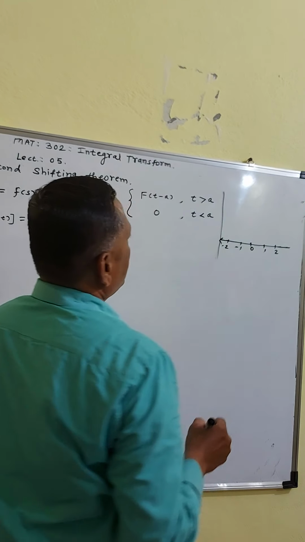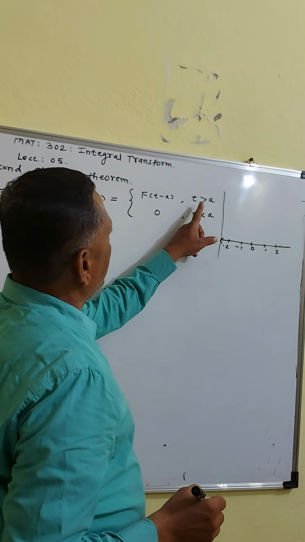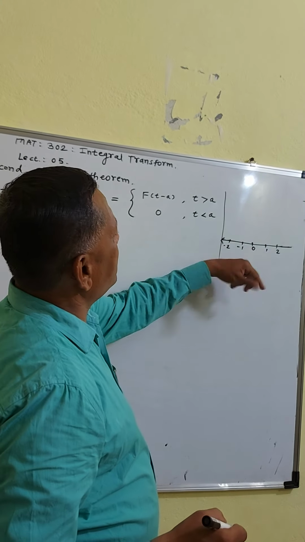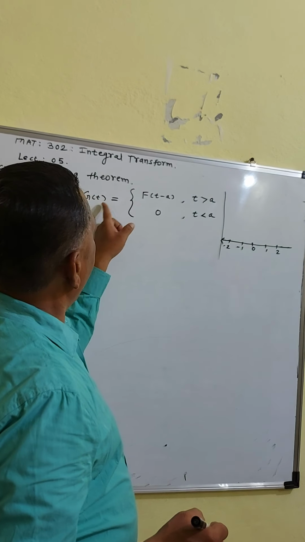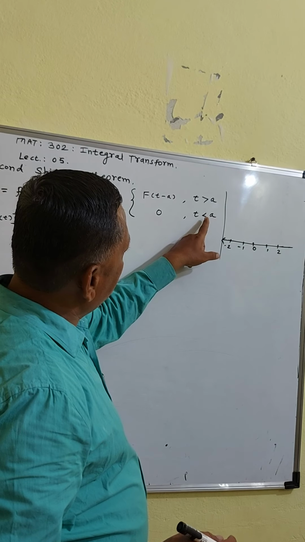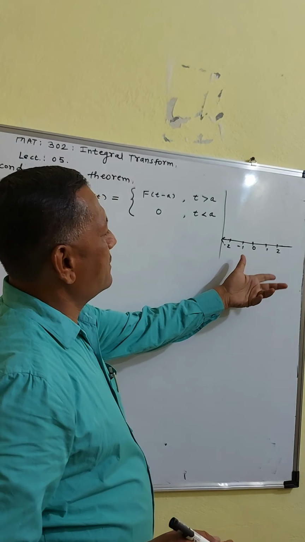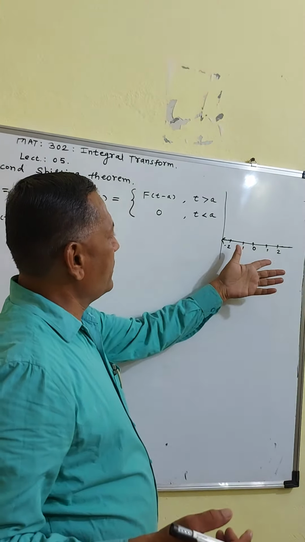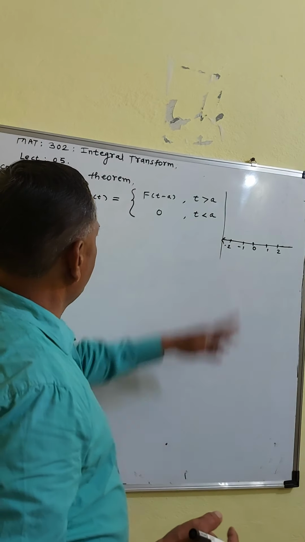And t is any point a. When t is greater than a, the value of g(t) is equal to f(t minus a), and when t is less than a, an arbitrary point, then its value is 0.